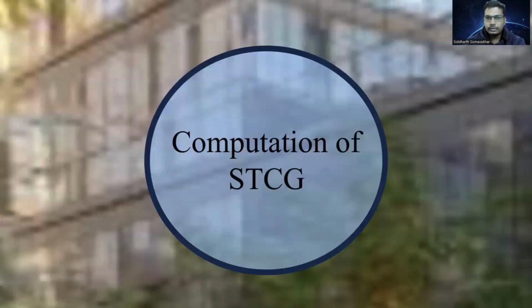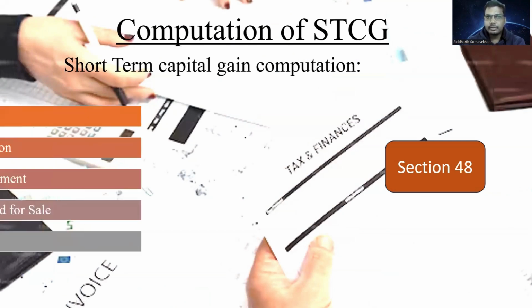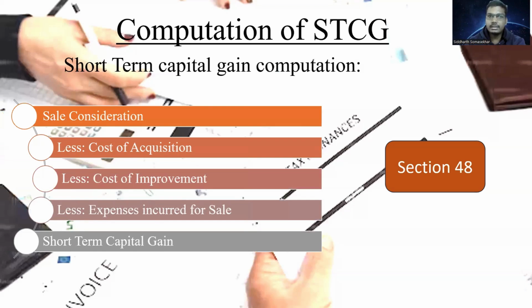Moving on to computation of short-term capital gain. This is covered under Section 48 of the Income Tax Act. Short-term capital gain computation is pretty straightforward. It is the sale consideration, deduct the cost of acquisition, cost of improvement, expenses incurred for sale, and you get the short-term capital gain.